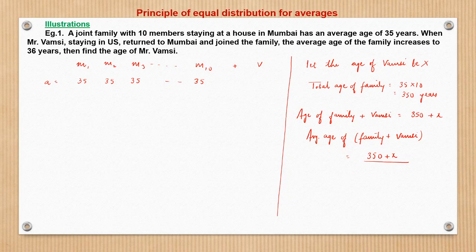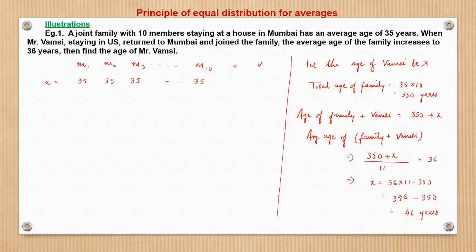Initially they were 10 and now by inclusion of Vamsi it becomes 11. So this is 350 plus x by 11, and this has been given as equal to 36. So we can write x as 36 into 11 minus 350, so this is 46 years. This is a very basic and conventional approach of solving a question of this nature.